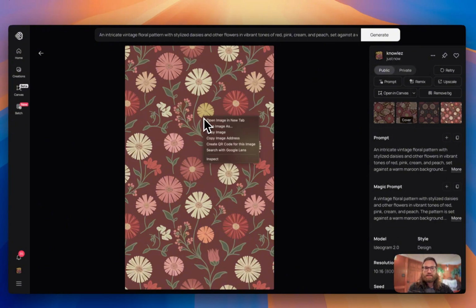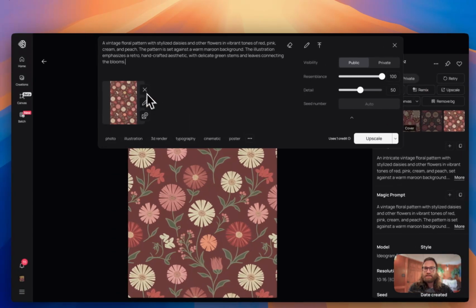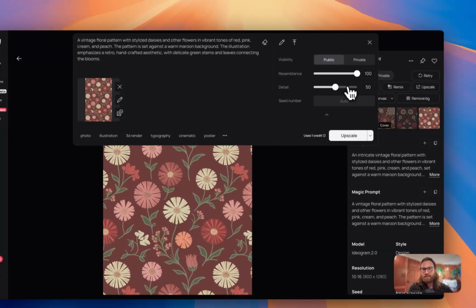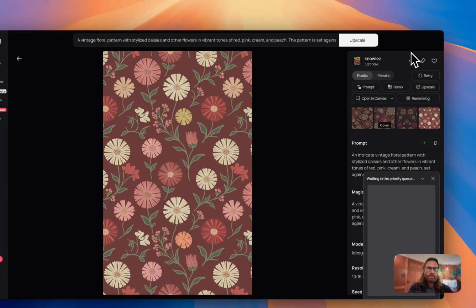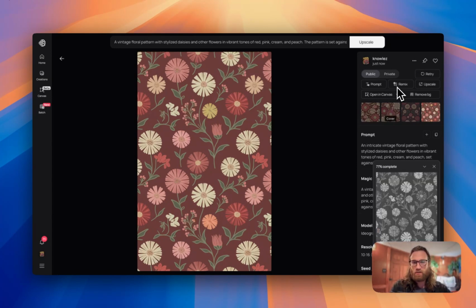So let's go ahead and say we want to use this design. So we're going to need to upscale it. We can hit the upscale button, and then we want to keep the resemblance at 100, and we want to raise the detail up to maybe 80, upscale. And now this is going to make this large enough to where we can actually use it on a blanket, because if it's too small, then it's not going to look right. It's going to look pixelated and blurry. So we want this to be big enough to actually use on a product.